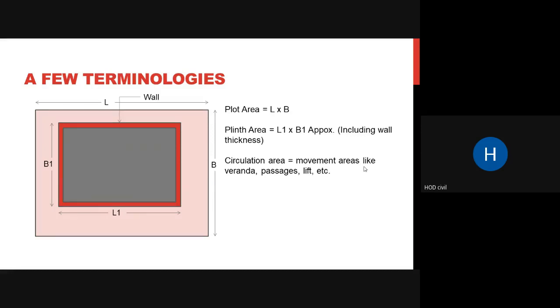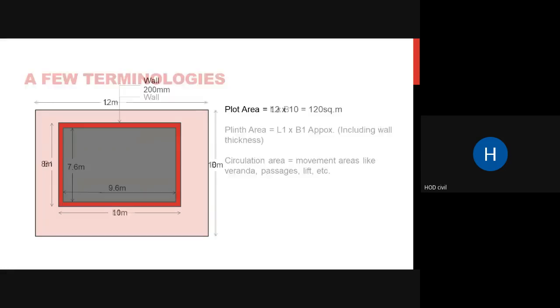Okay, so veranda, passages, lifts, and all those things where movement occurs, where you travel from one place to another place. So that is your circulation area, where you are not going to live, where you're not going to cook, all those things. So circulation area.